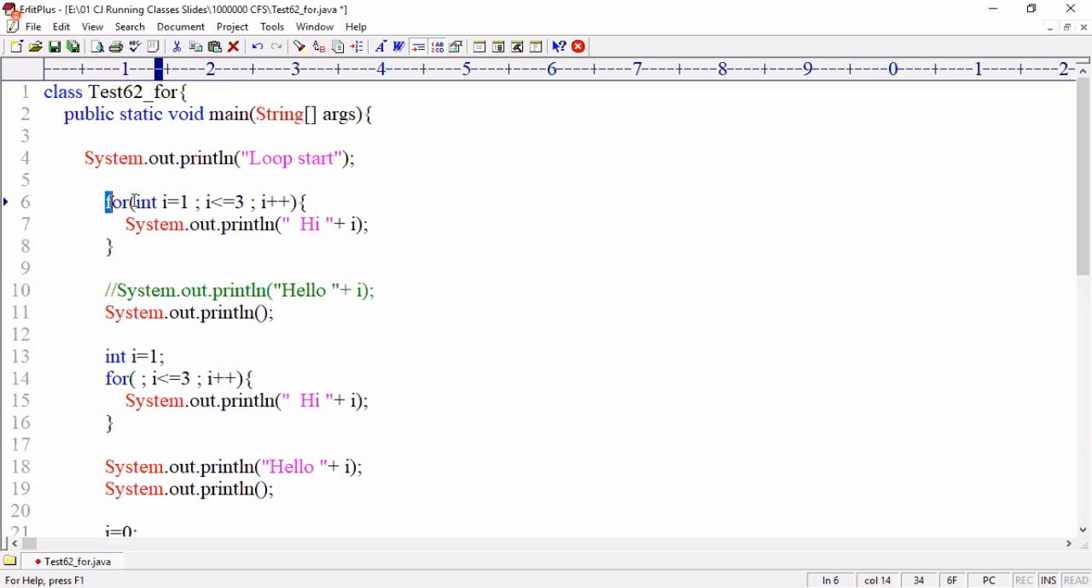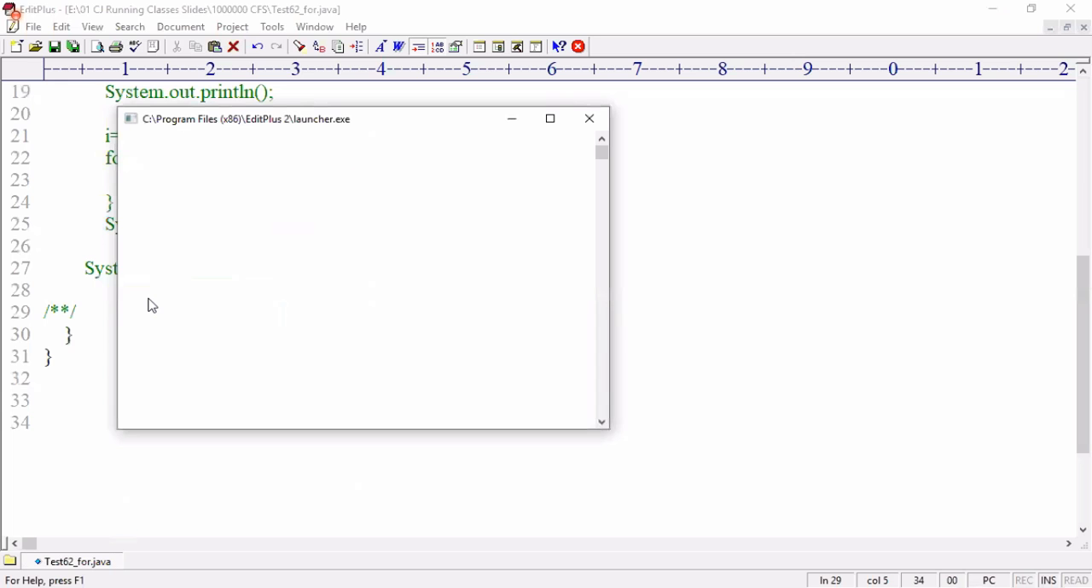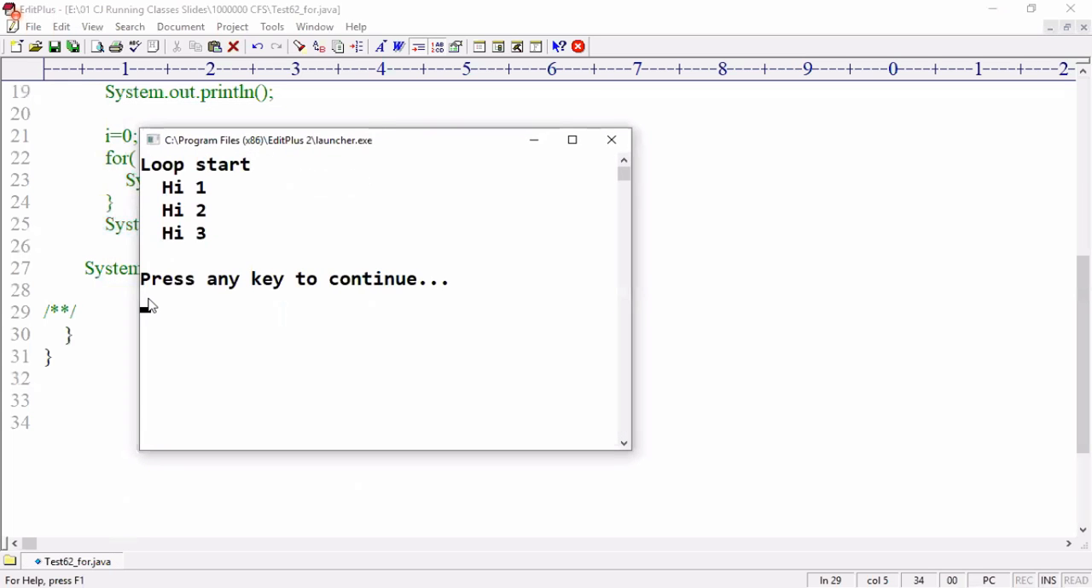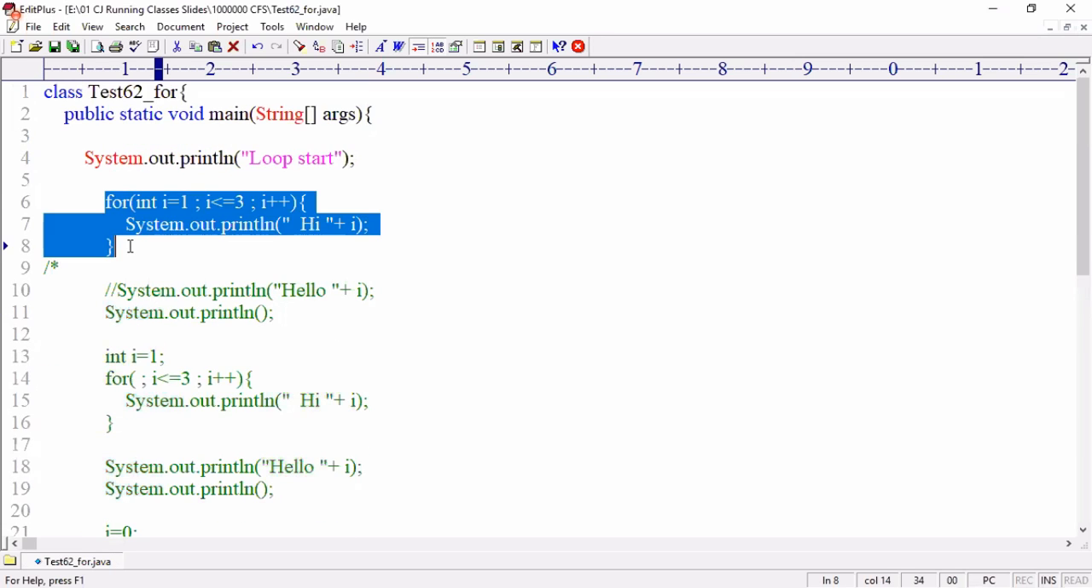And tell me, for (int i = 1; i <= 3; i++). I have a range from 1 to 3, and I want to display hi 3 times. Then I have written the code like this. Any compile time error? No compile time error. Program successfully compiled. Compiled successfully, executed. Loop start, hi 1, hi 2, hi 3. Now 3 times executed and control is coming out.